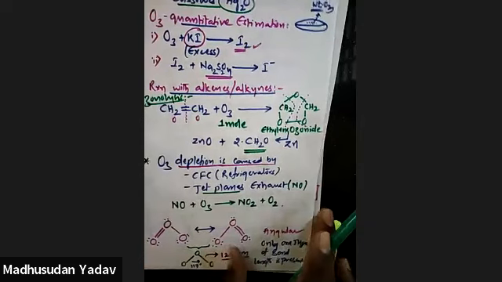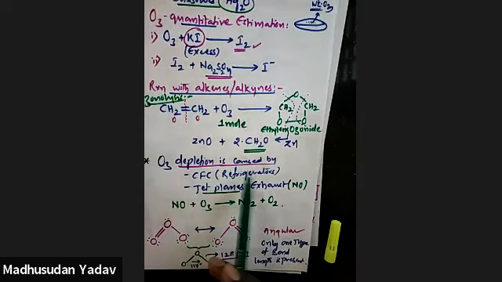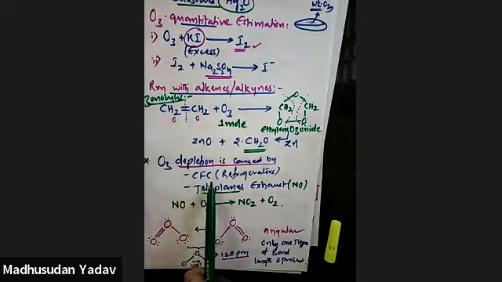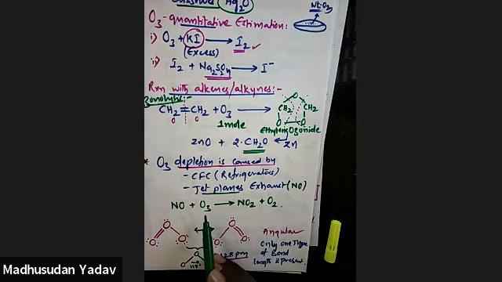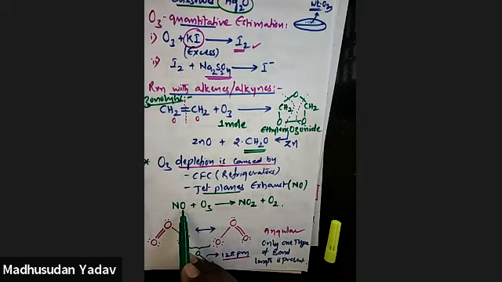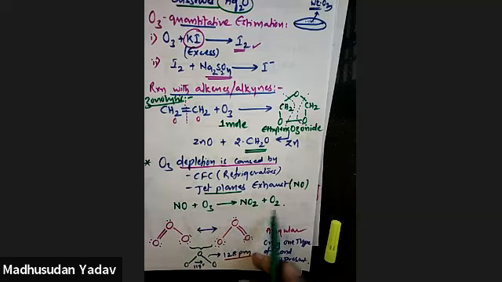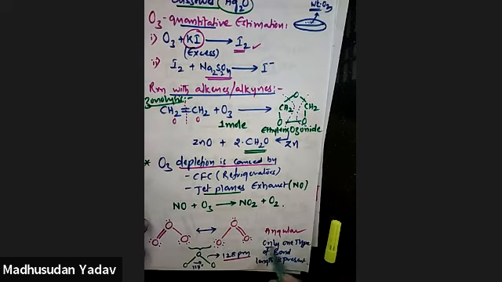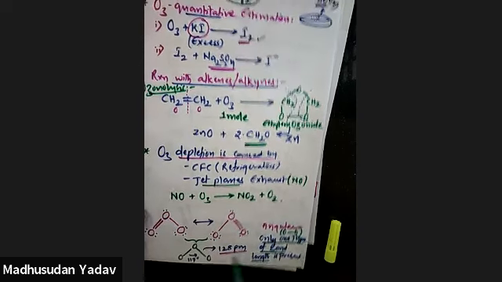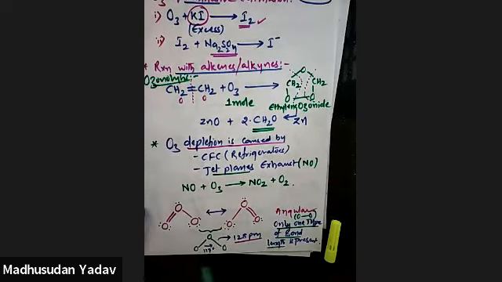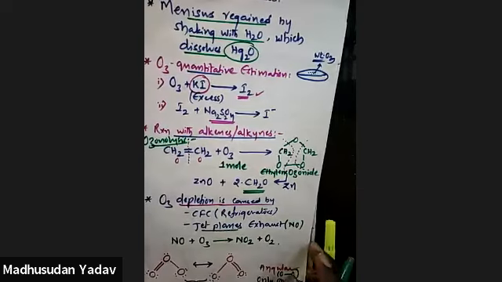Ozone depletion is mainly caused by two reasons: CFCs, chlorofluorocarbons from refrigerators, and jet plane exhaust, nitric oxide. This is how ozone depletion takes place. Ozone is converted into O2 due to this NO. It takes one more oxygen, so it becomes NO2 and O2. Ozone has an angular shape and only one type of oxygen bond length, which is 124 picometers. Bond angle is 117. So this is about your ozone.